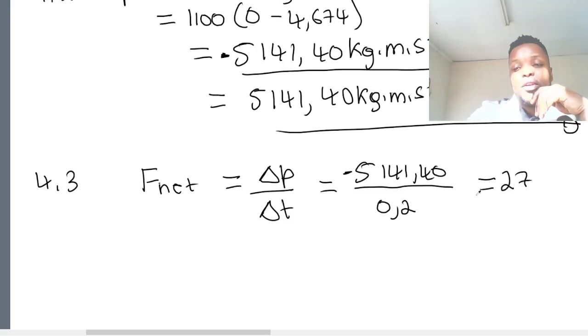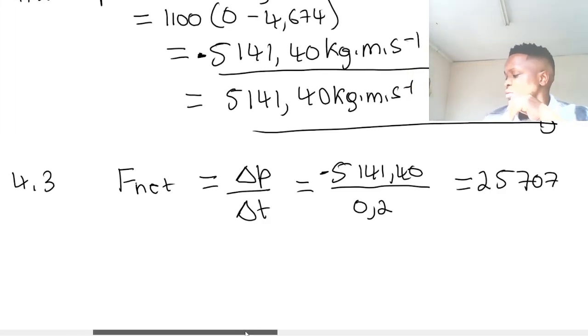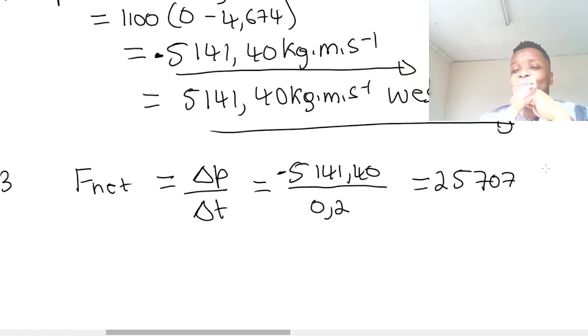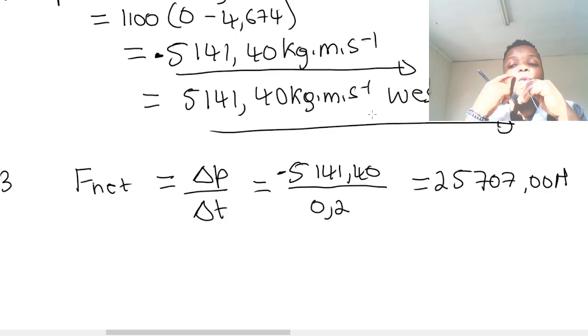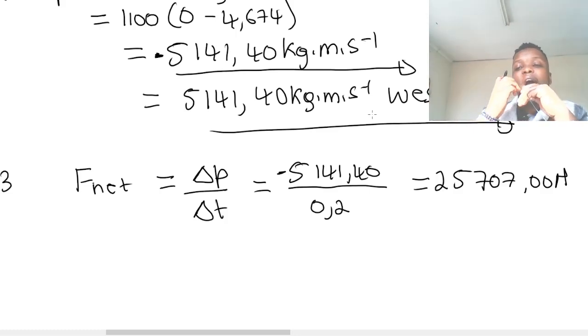25,707, comma 00. Sorry, not 27. You can also use your calculator to confirm this answer. It's 25,707 newtons, comma 00, of course. Since the rule in the exam is to round off to two decimal places, we are saying comma 00. Maybe you may not have that comma 00 in your answer. You don't have to.